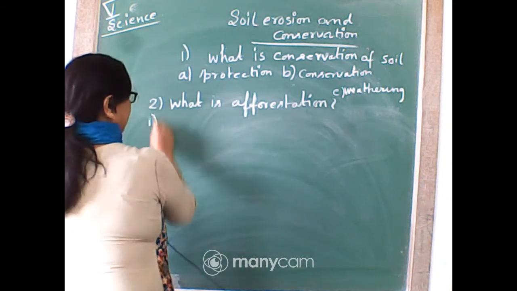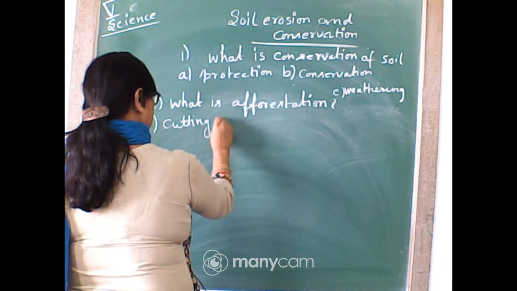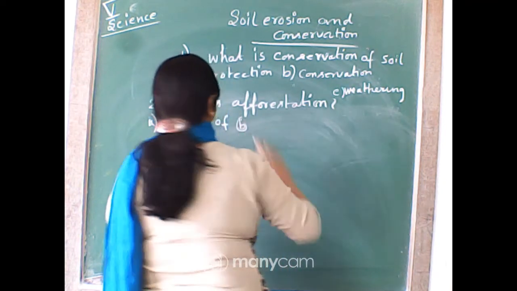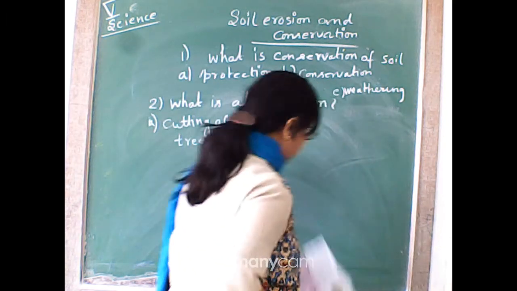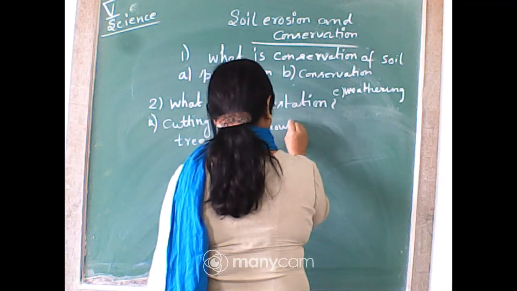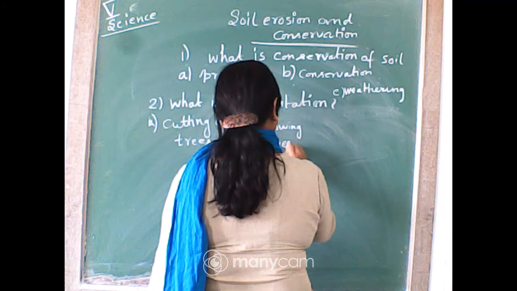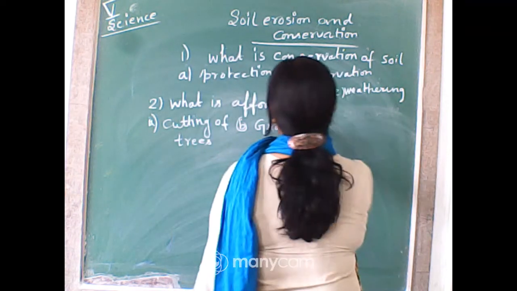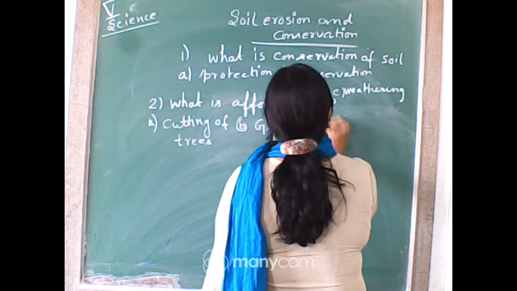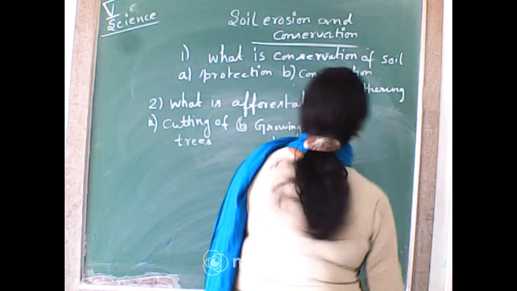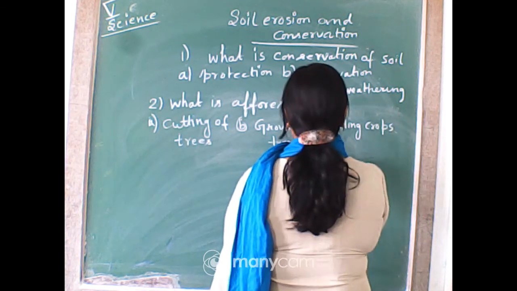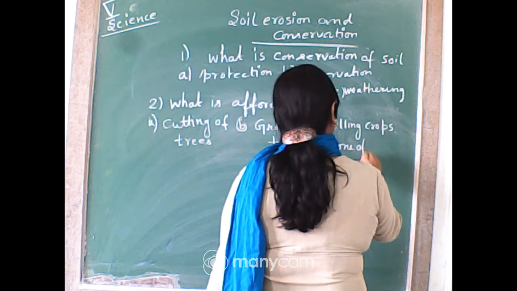If I give the alternatives, A is cutting of trees, B is growing of trees, C is growing crops, or you can say selling crops, and D is none of these.